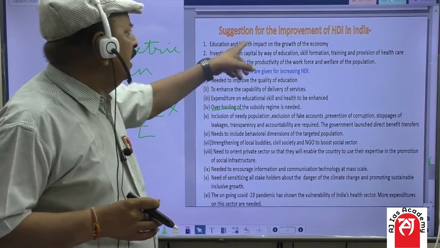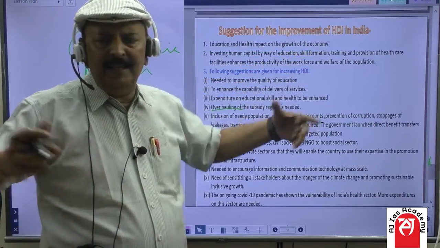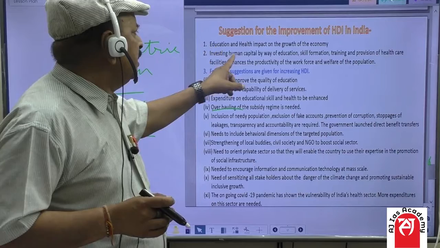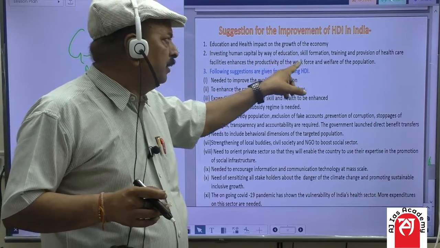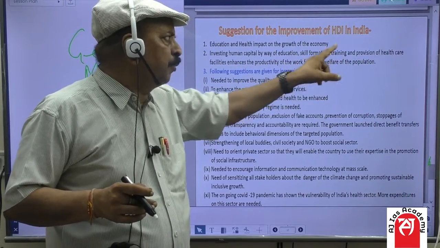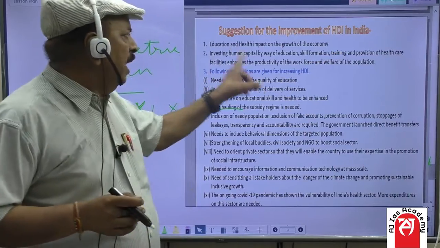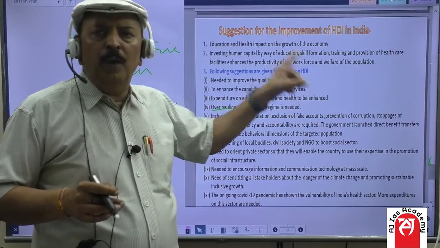So, students, education and health impact on the growth of economy, it is obvious. Second, investing in human capital by way of education, skill formation, training and provision of healthcare facility enhances the productivity of the workforce and welfare of the population.